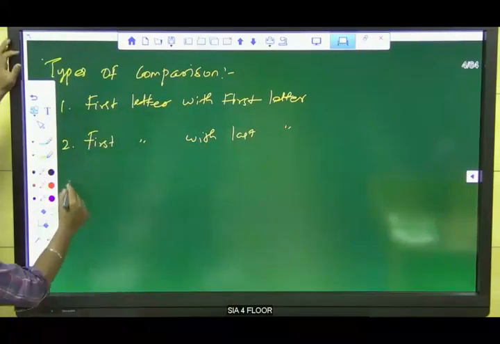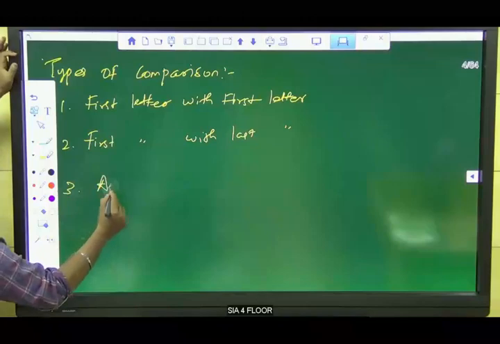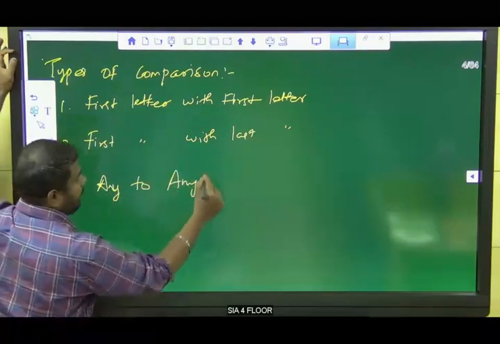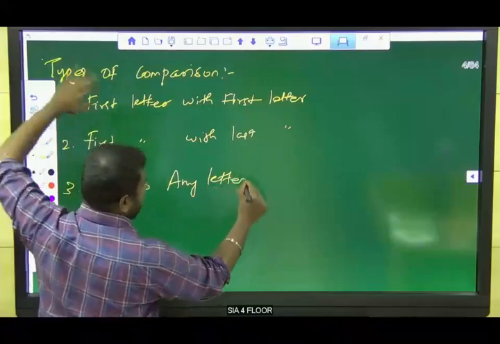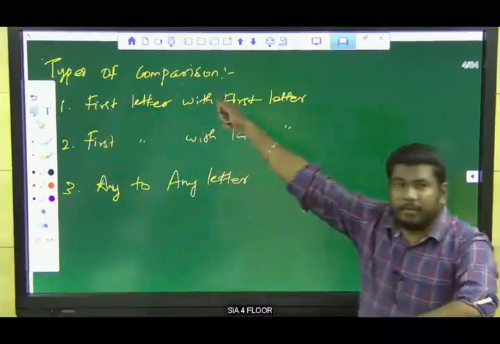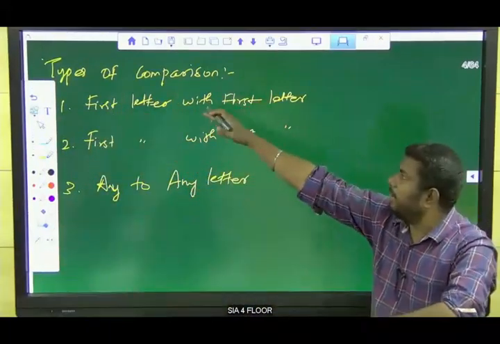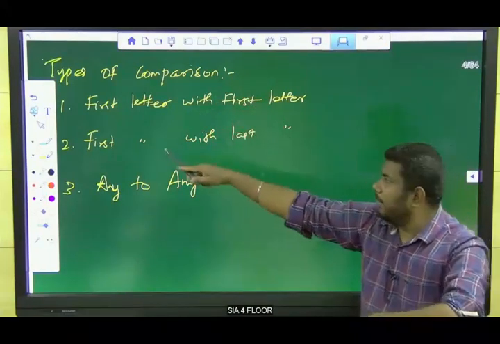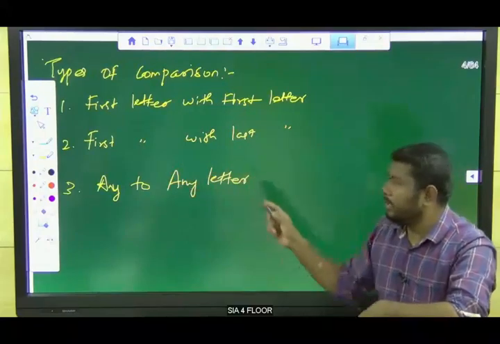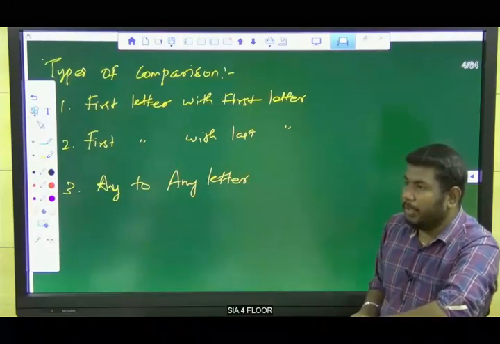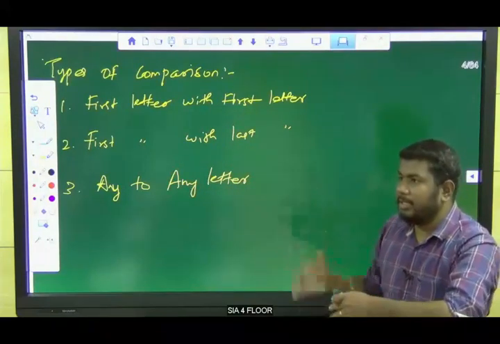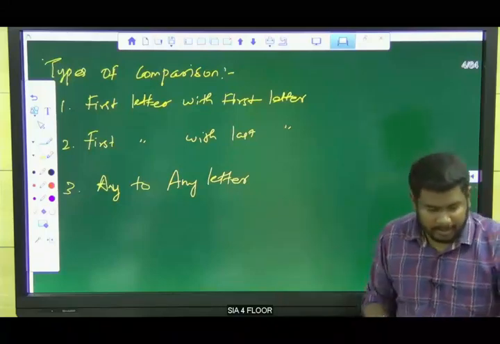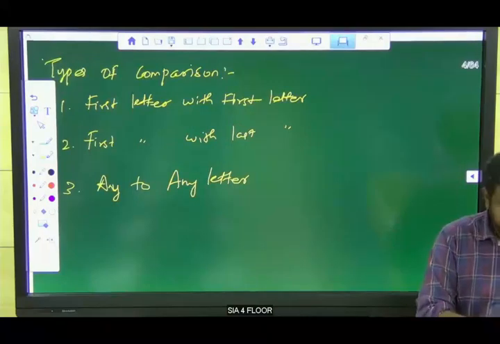The third one is any to any letter comparison. So we have three types of comparison under word with word coding. We have only these types of comparisons for the word with word coding topic. Now take page number 75.